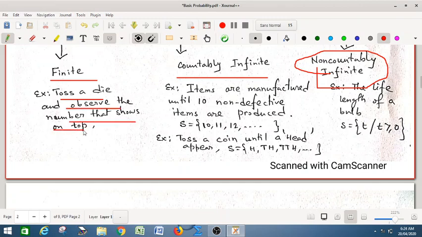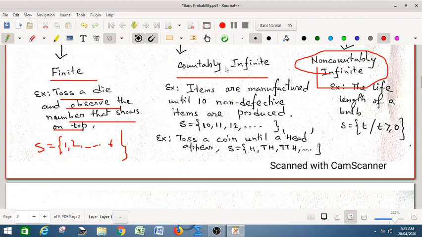So 1, 2, 3, 4, 5, 6 gives you the sample space. So your sample space is 1, 2, etc., up to 6. This gives you a finite sample space.